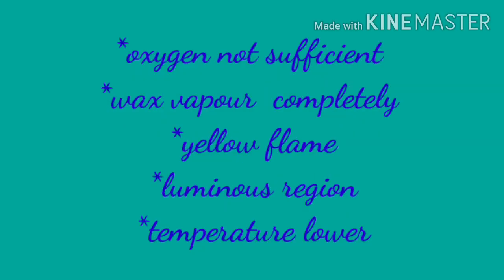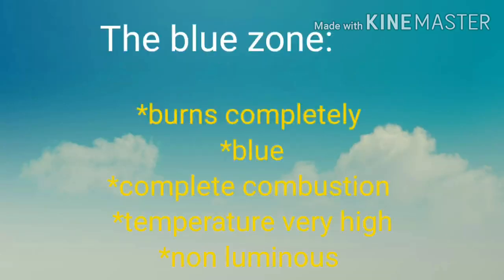The yellow flame gives off black soot. This is the luminous region of the candle. The temperature of the flame is lower than the blue flame. The last one, blue zone.